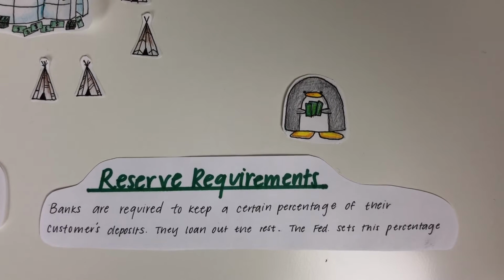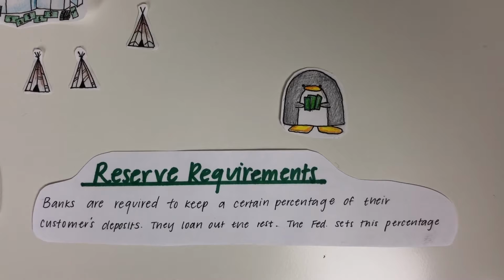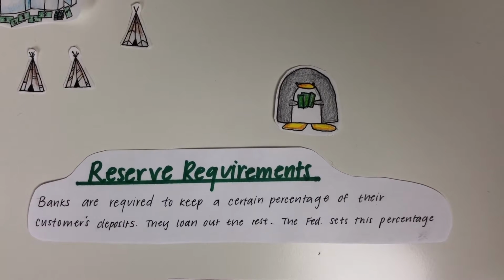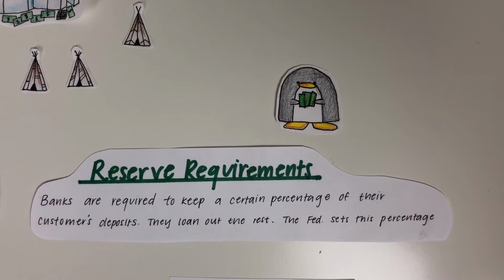Some of the tools that the Federal Reserve uses to monitor the money supply include the reserve requirements, which is where banks are required to keep a certain percentage of their customers' deposits. They loan out the rest. The Fed sets this percentage requirement.